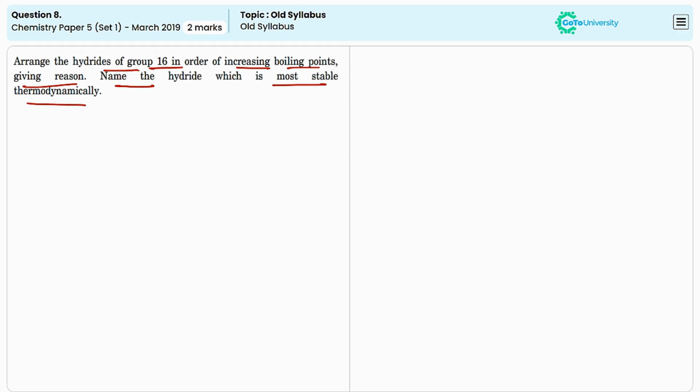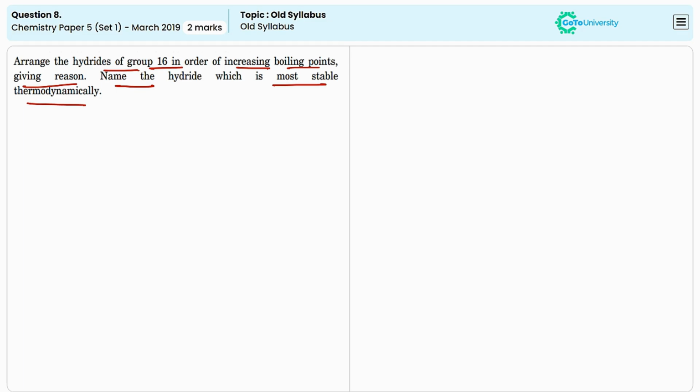depends on the intermolecular interaction. Intermolecular interactions are of several types, and the important ones are van der Waals interaction and hydrogen bonding. Among the hydrides, except water, all the other hydrides are connected by the intermolecular interaction that is van der Waals forces. But in the case of the water molecule, due to the high electronegativity of oxygen, there will be a hydrogen bonding, that is intermolecular hydrogen bonding.